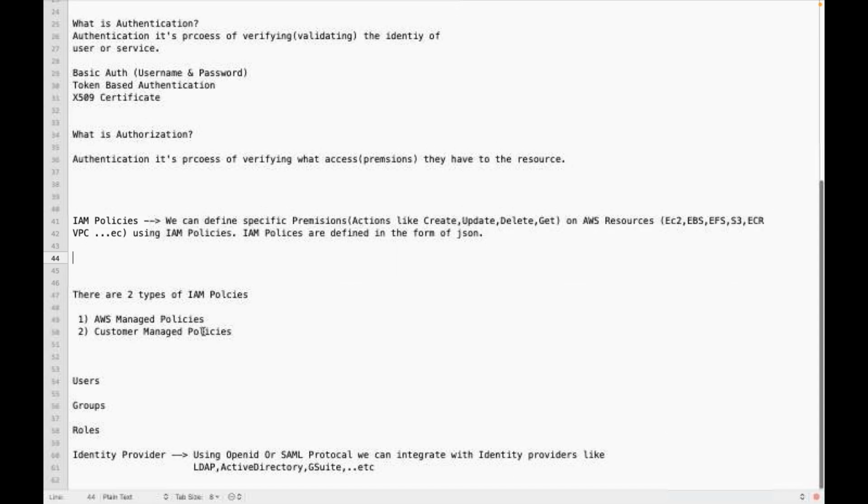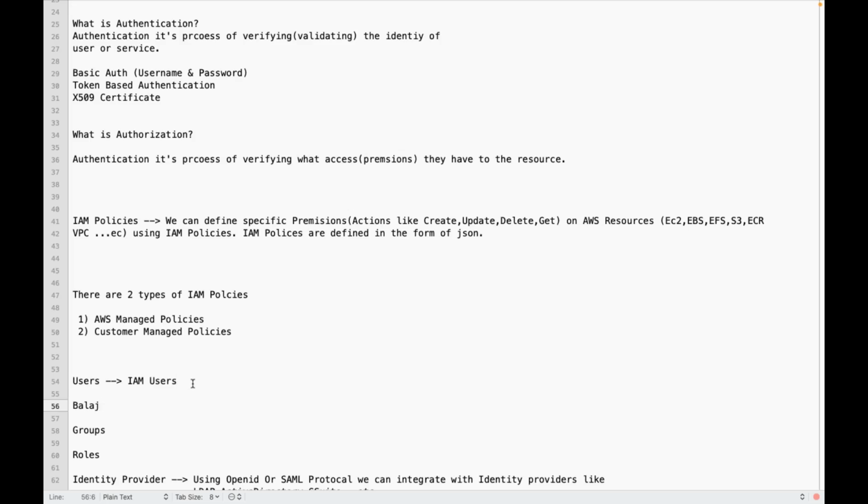Now, IAM users. Here we can integrate with identity providers like LDAP or Azure AD. But if required, you can create users in AWS itself, like Balaji, Bhaskar.